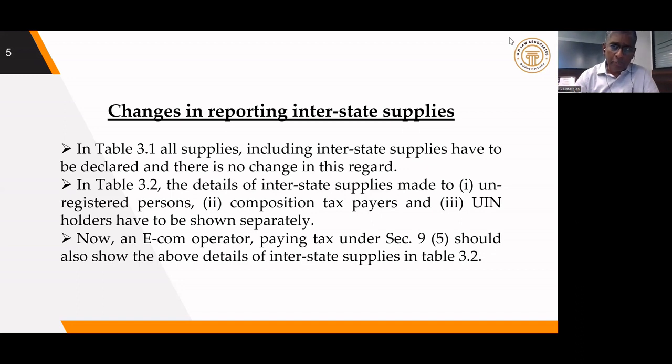So a normal supplier as well as an e-com operator who is paying tax under section 9.5 have to show the breakup of interstate supplies made by them to 3 categories of persons, unregistered persons, composition taxpayers, and UIN holders, separately in table 3.2. This has nothing to do with the liability. This is only a declaration for information. Liability will be under table 3.1 only. This is the second category of changes made in form GSTR-3B.